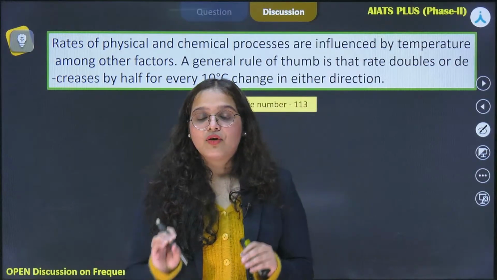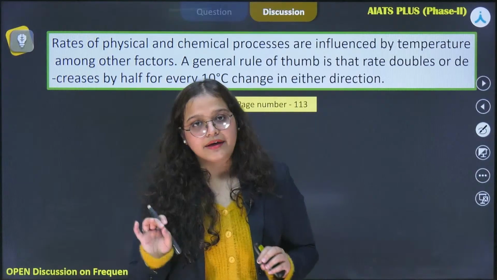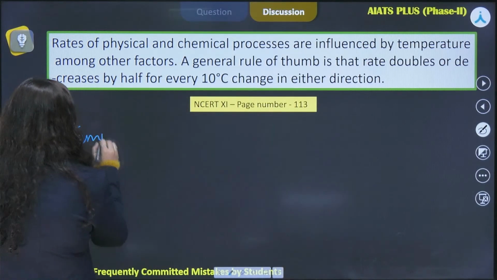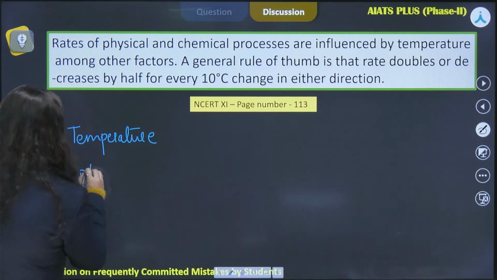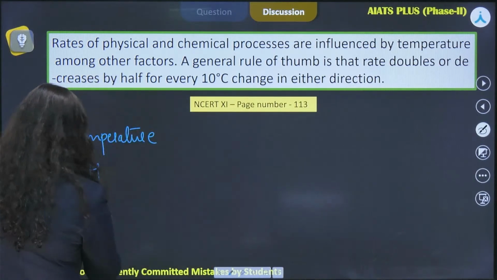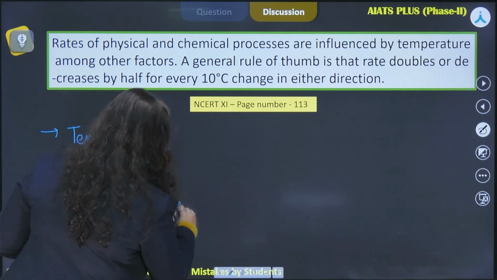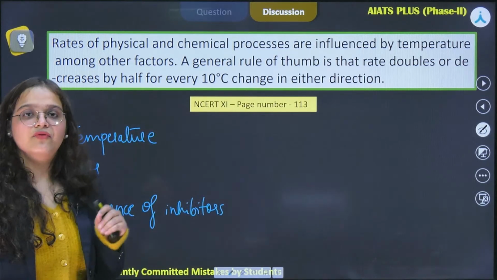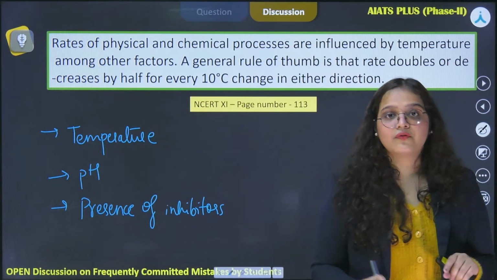So there are various factors that can influence the rate of reaction. Okay. And these factors are temperature, pH, presence of inhibitors, and finally we have the concentration of substrate.